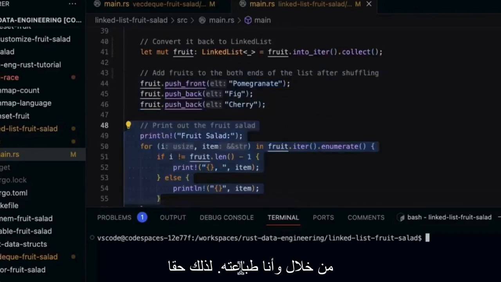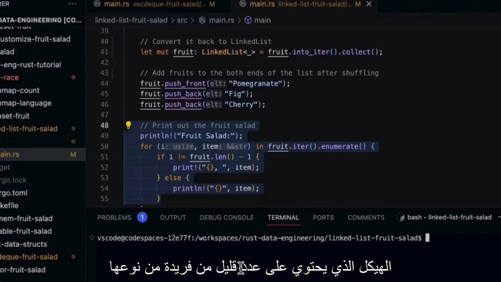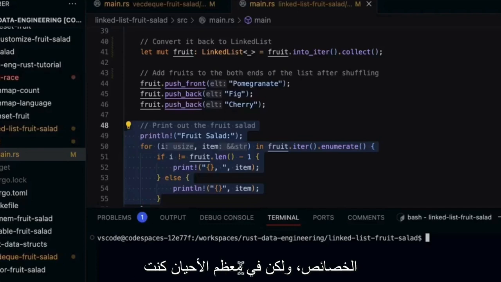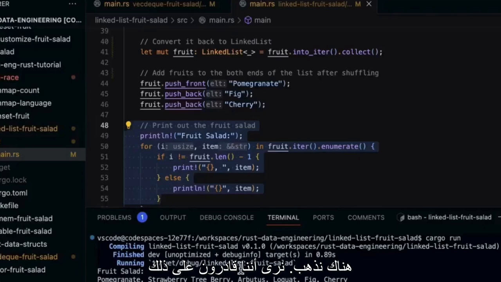So really the idea here is that it's a specialized data structure that has a few unique properties, but most of the time you're better off using either Vec or VecDeque. Let's go ahead and do cargo run. There we go. We see that we're able to do a very similar operation to VecDeque.